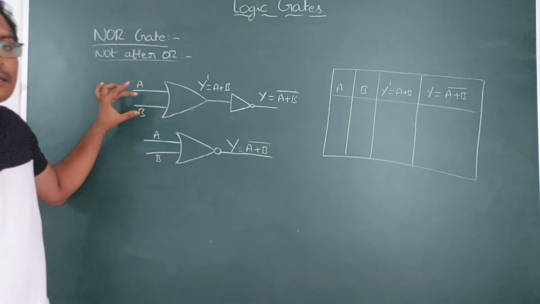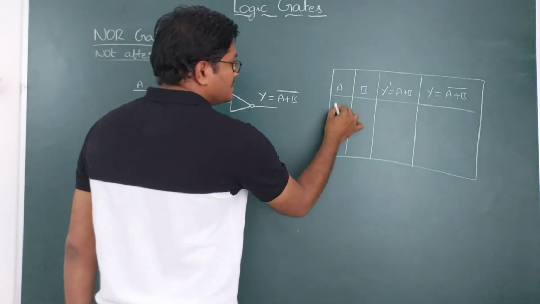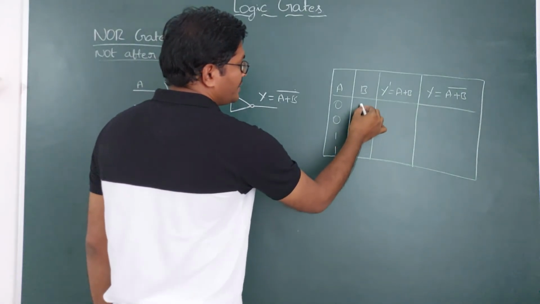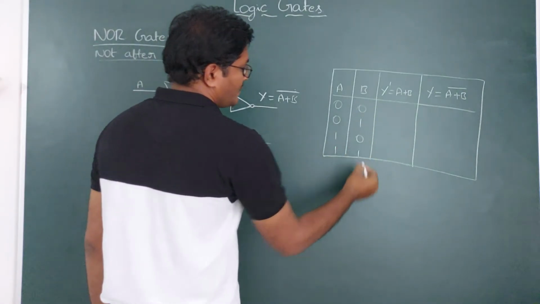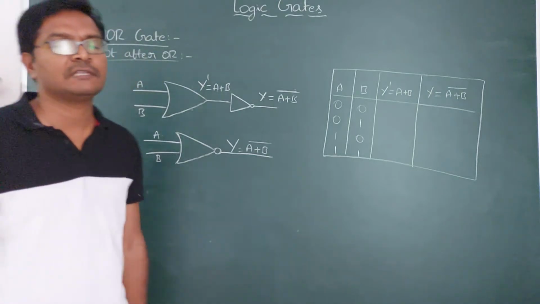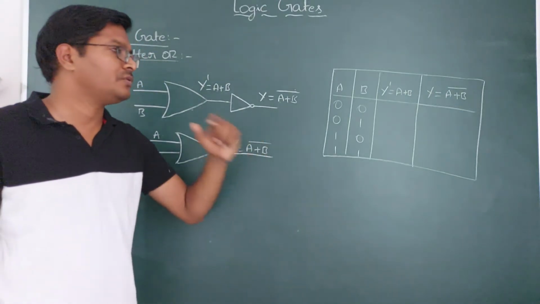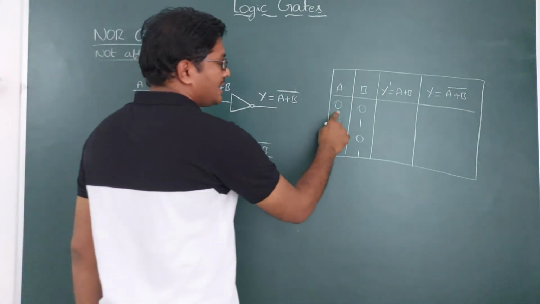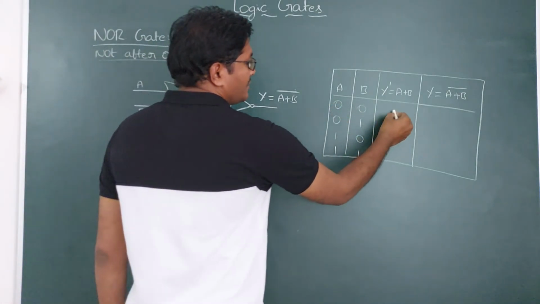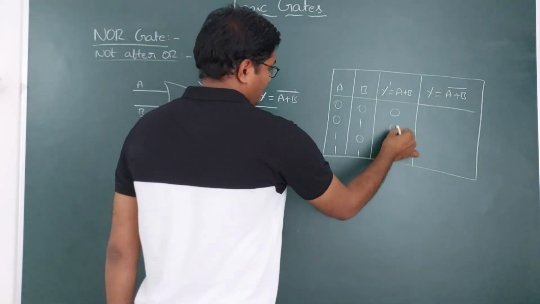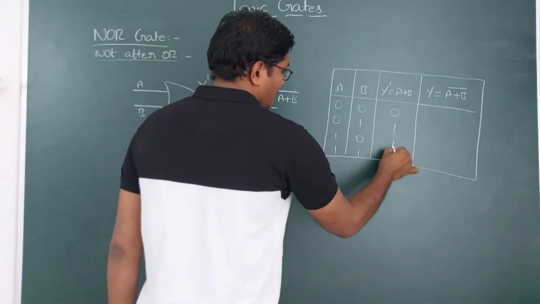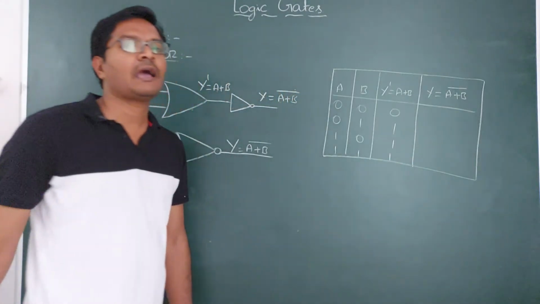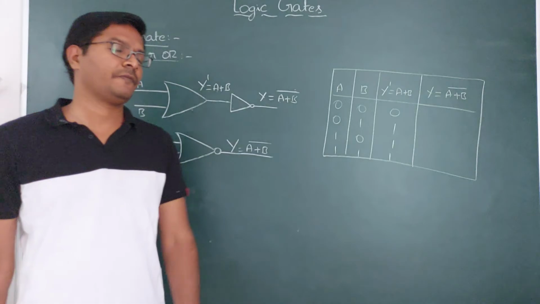So how do you take the signals? Always there is a format: A is 0, 0, 1, 1, and B you need to take as 0, 1, 0, 1. This is the input format you always need to take to get the truth table. The intermediate signal Y dash equals A plus B. 0 plus 0 is 0. 0 plus 1 is 1. 1 plus 0 is 1. 1 plus 1 is, don't say 2, this is 1. You only have high and low. High is 1, low is 0.